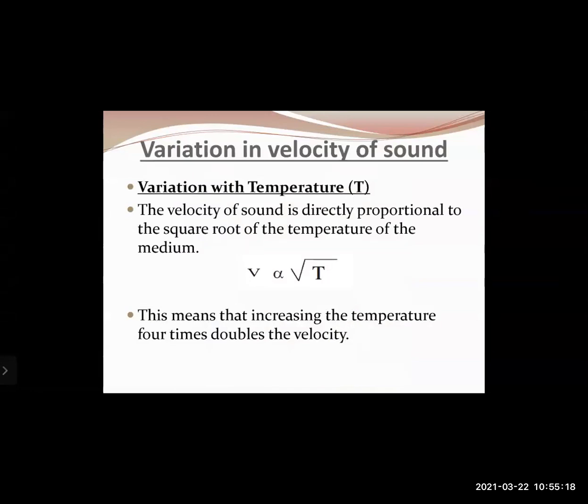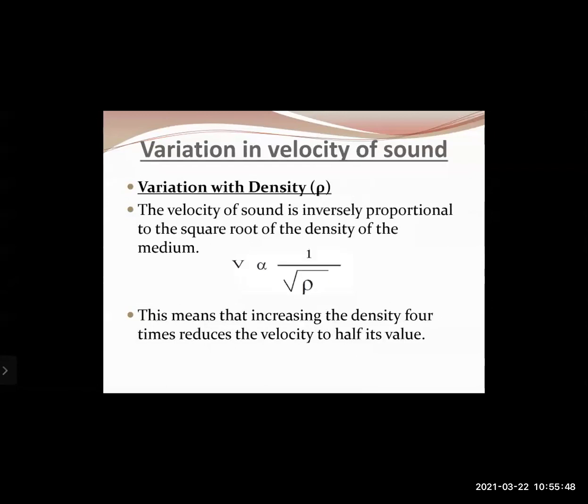The variation with temperature. So if the temperature of the medium in which the sound is traveling changes, the velocity also changes. So let us discuss the relation. The velocity of sound is directly proportional to the square root of the temperature of the medium. You can see the formula there, right? This means that increasing the temperature 4 times doubles the velocity. So that means if the temperature of the medium changes by 4 times, then the velocity of sound will double.